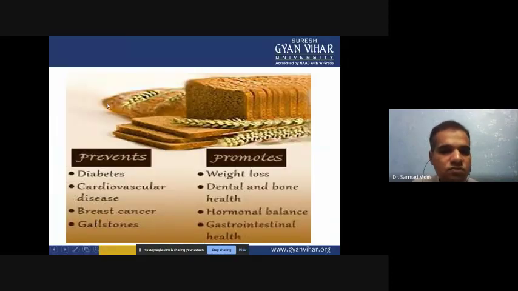Now there are two things we have to consider when we are having bread: first is prevent and promote. The bread provides prevention: it will prevent diabetes when we utilize this bread product in our diet as a dietary product. It will inhibit diabetes, cardiovascular disease, breast cancer, and gallstones.